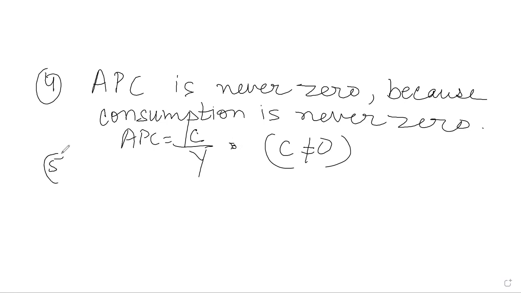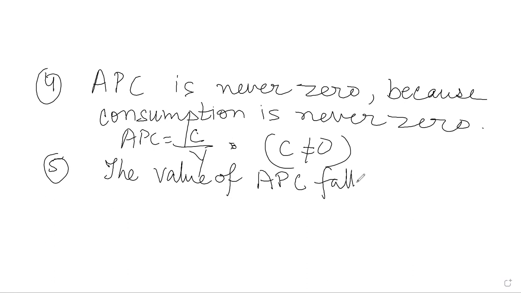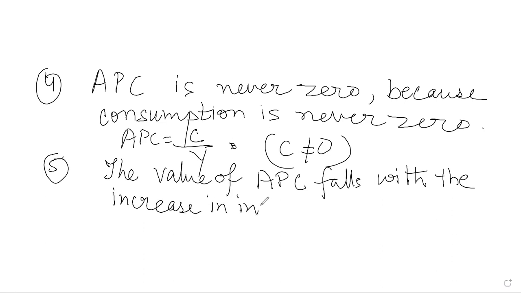Fifth feature of APC is that the value of APC falls with the increase in income. When income increases, the value of APC falls. This is the fifth feature. Higher the income, the value of APC will fall.